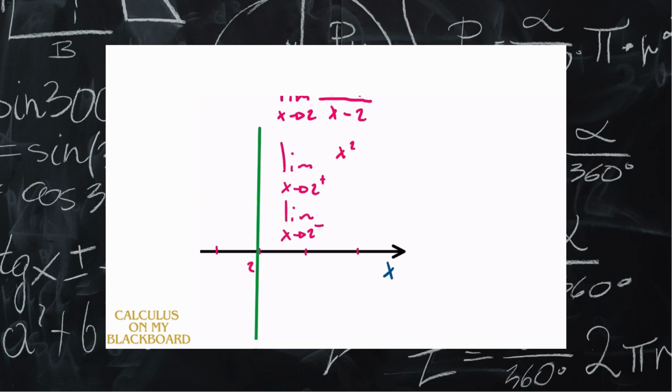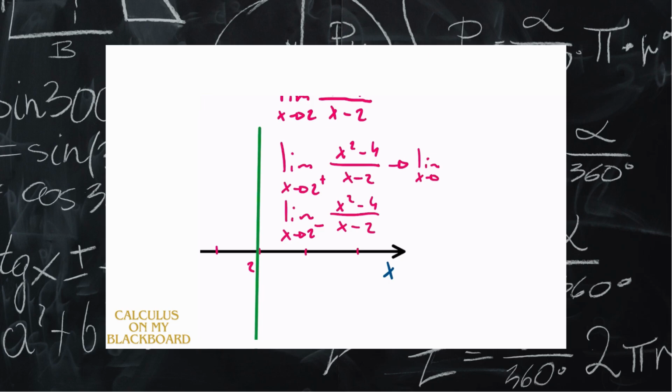Let's rewrite this: x squared minus 4 divided by x minus 2, and x squared minus 4 divided by x minus 2.